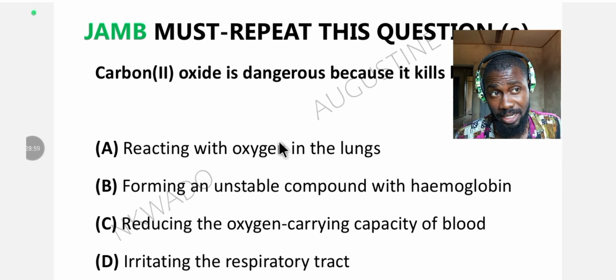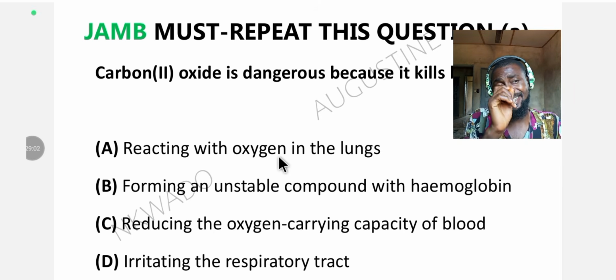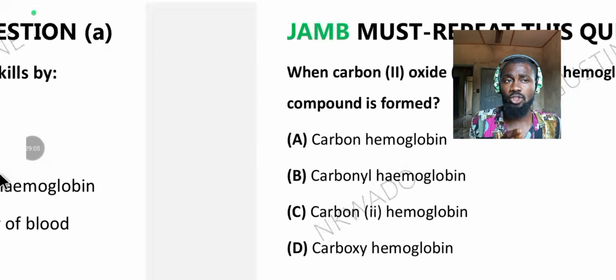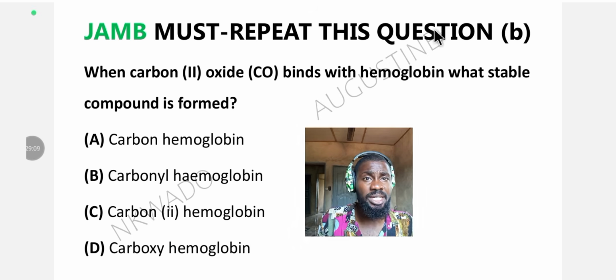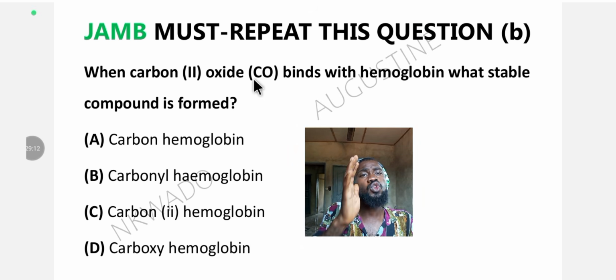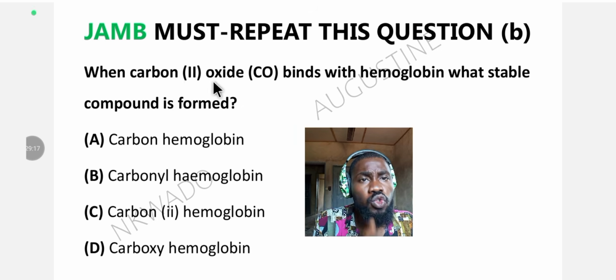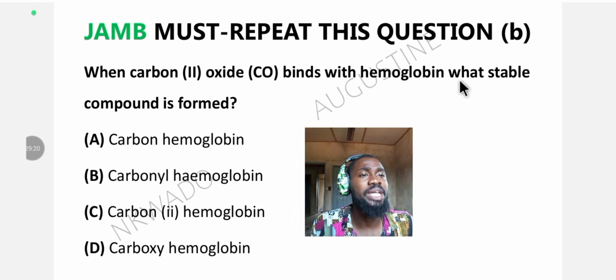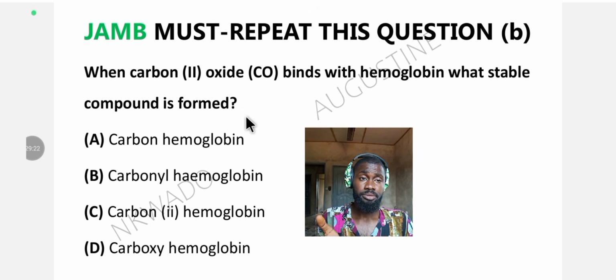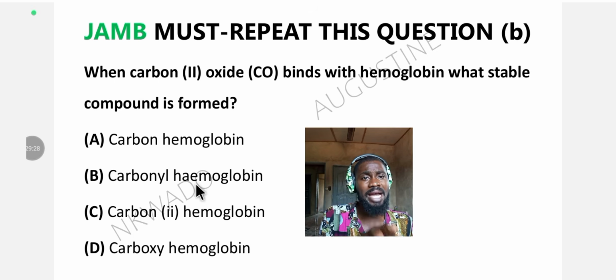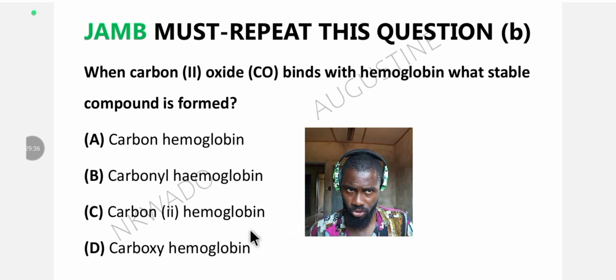Let's find that out. But before we find that out, let's look at the JAMB must-repeat question B under the same topic. The question reads, when carbon II oxide combines with hemoglobin, what stable compound is formed? Very easy question. A. Carbon hemoglobin. B. Carbonyl hemoglobin. C. Carbon II hemoglobin. D. Carboxyhaemoglobin. What's the answer? Let's find out both of the answers.